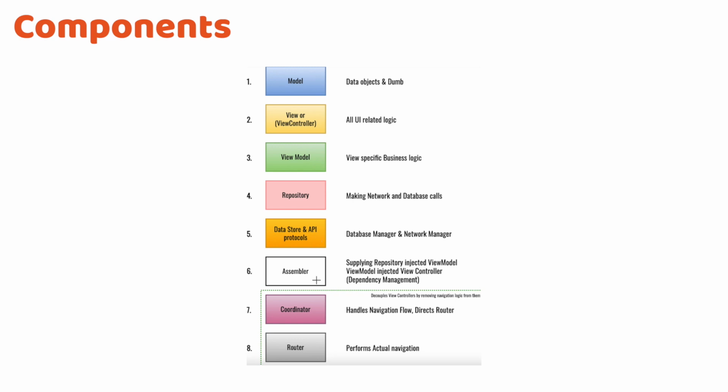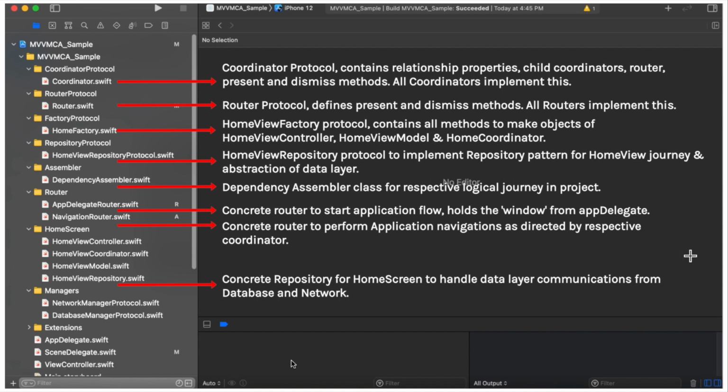Assembler is the place that is responsible to supply all the dependencies into your application, and coordinator and the router are the two items that are basically handling the navigation responsibility in your application. So coordinator is only managing the navigation flow and directing the router, and router is the item that performs actual navigation. So here you complete the conceptual understanding of MVVM-C architecture.